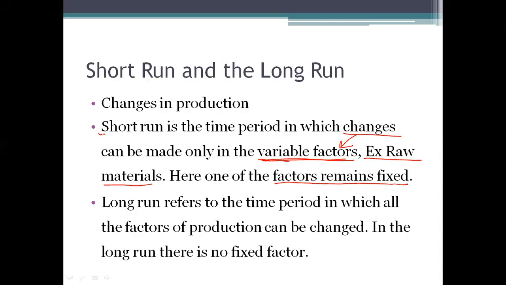that kind of time period is called as short run. Similarly, there is something called as long run. So what is this long run? Long run refers to the time period in which all the factors of production can be changed. Even fixed factors also can be changed.